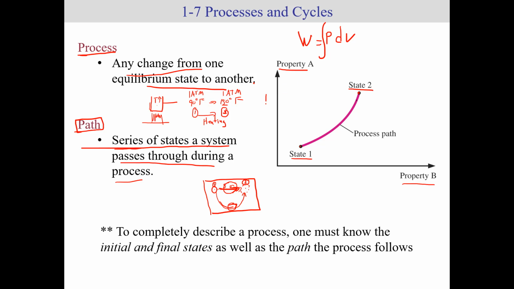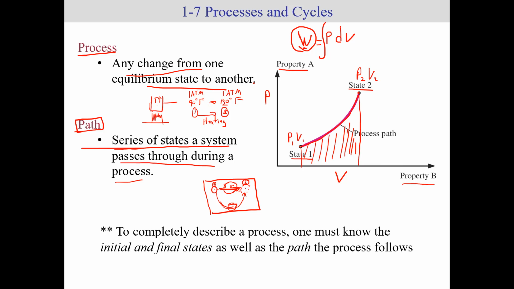So if I were to plot that, I would have pressure on the y-axis and volume on the x-axis. So let's say I have one pressure and one volume at state 1, and I have another pressure and another volume at state 2. And let's say that this is the way that the work was being put in the system to cause this pressure and volume change, right? So if you look at the integral, the area underneath the curve, basically the amount of work, this number W, would be the result of the area under the curve.